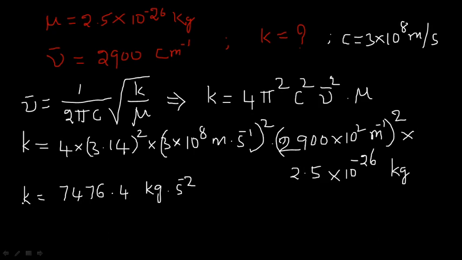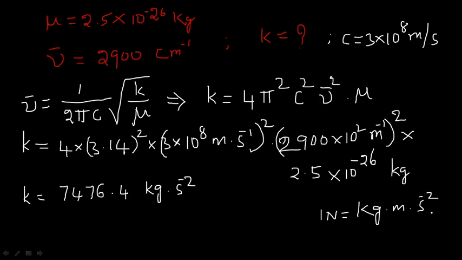So force constant will be given in terms of newtons or dynes. So that's why, here I am converting the units. 1 Newton comes out to be kg meter second power minus 2.